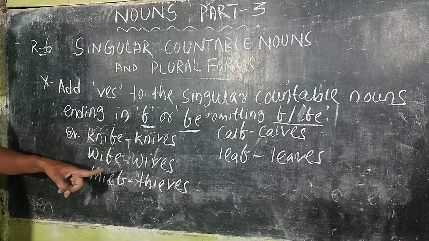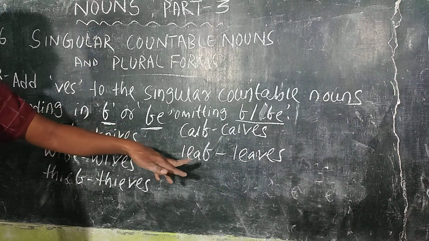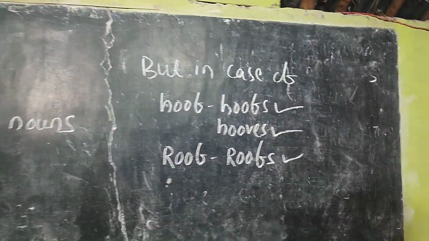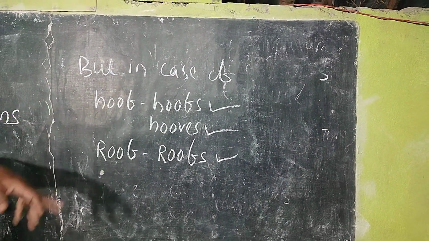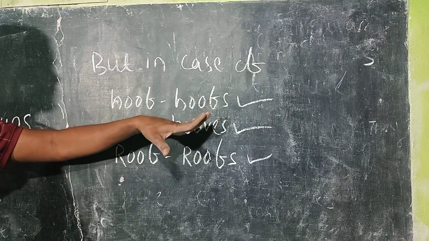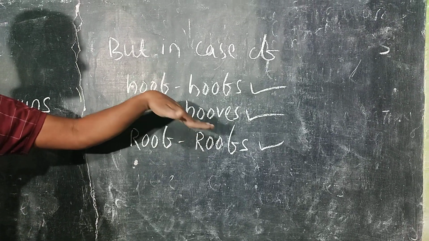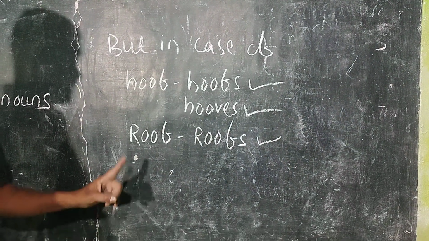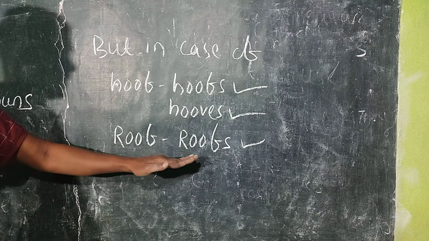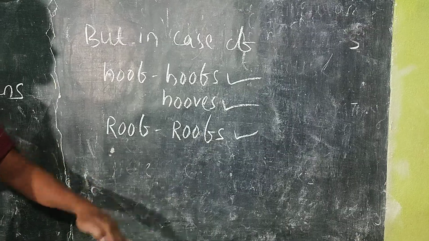Knife, knives, wife, wives, thief, thieves, calf, calves, leaf, leaves. But in case of hoof, if we add s as it is, right. If we make it hoofs or write it hooves, it is also right. In case of roof, its plural form is roofs.